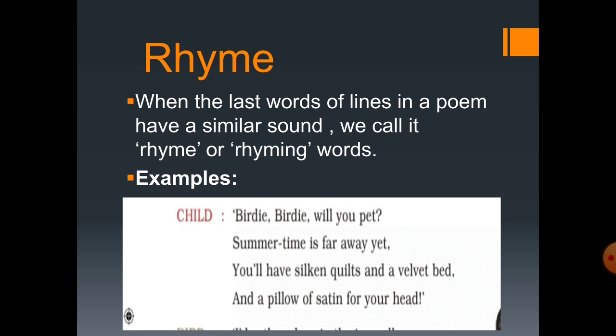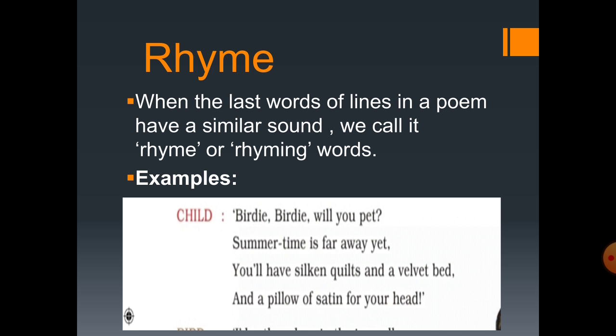Next, rhyme. What is a rhyme? When, students, the last words of lines in a poem have a similar sound, we call it rhyme or rhyming words. Suppose, budgie budgie will you pet? Last word is pet. Summertime is far away yet.